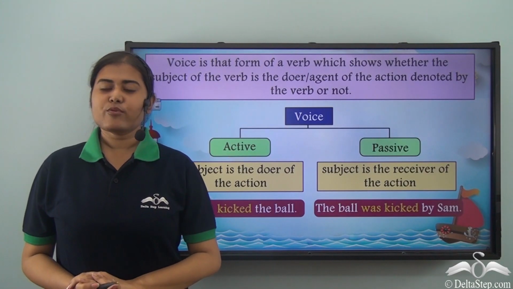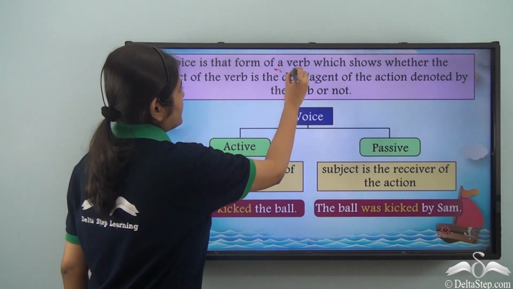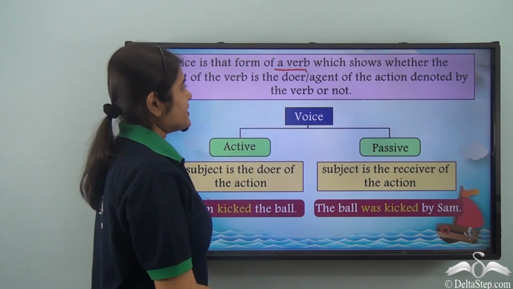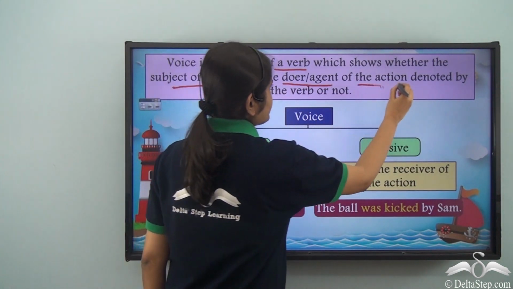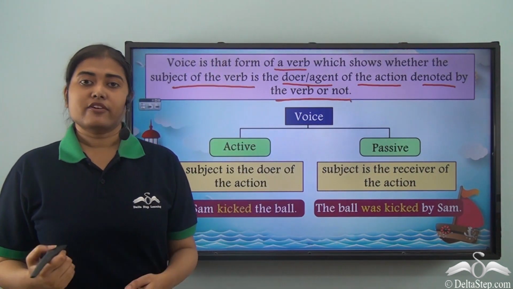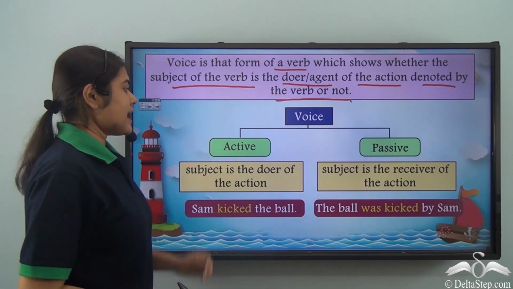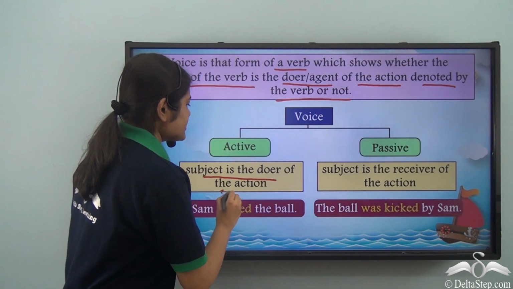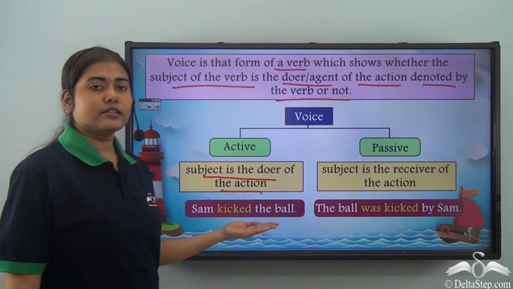You have already learnt what a voice is. A voice is the form of a verb which shows whether the subject of the verb is the doer or agent of the action denoted by the verb or not. Now voices are of two types, active and passive.